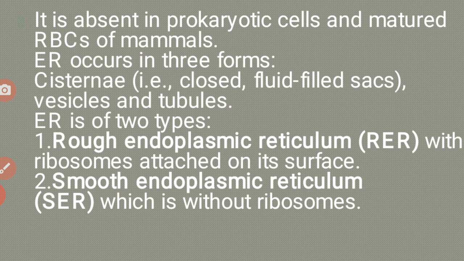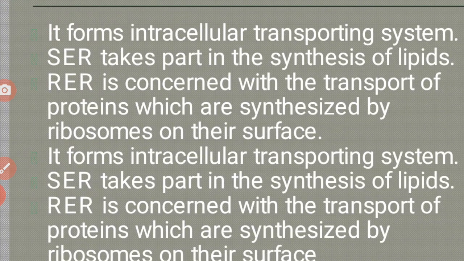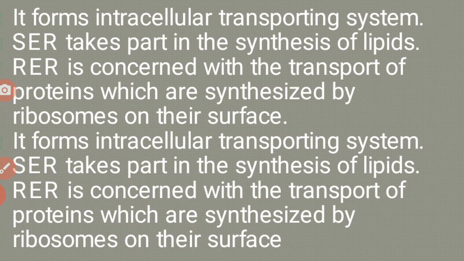types, that is one, rough endoplasmic reticulum, that is RER, rough endoplasmic reticulum with ribosomes attached on its surface. And the second one, SER, that is smooth endoplasmic reticulum, which is without ribosomes. It forms an intracellular transporting system. SER takes part in the synthesis of lipids. RER is concerned with the transport of proteins which are synthesized by ribosomes on their surface.